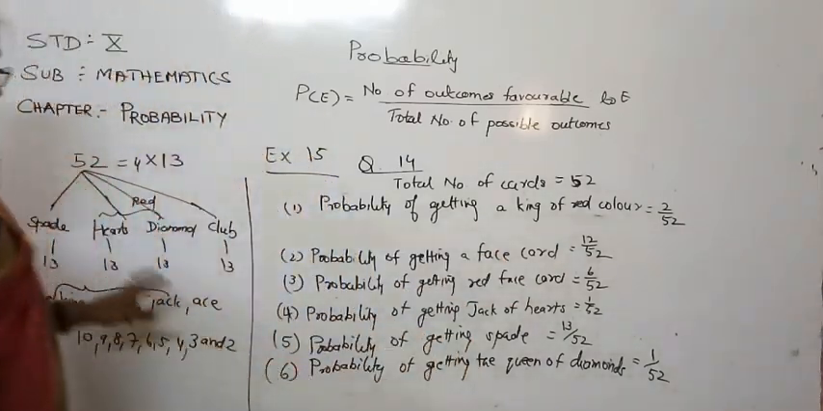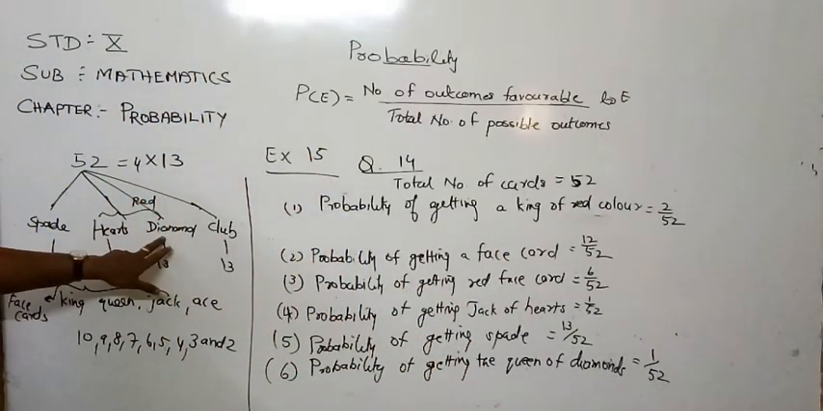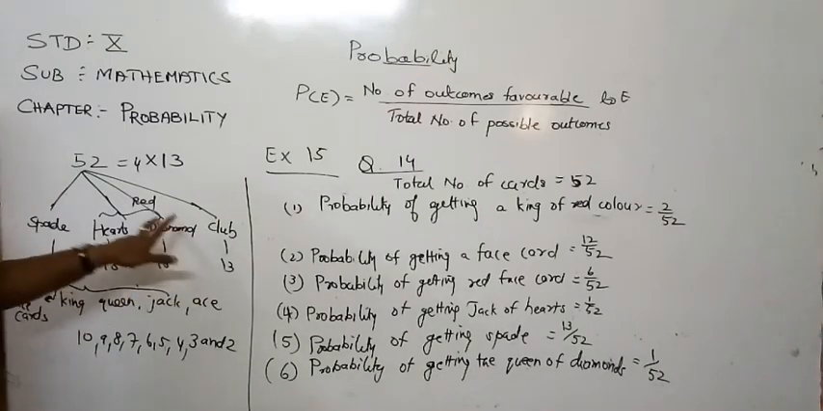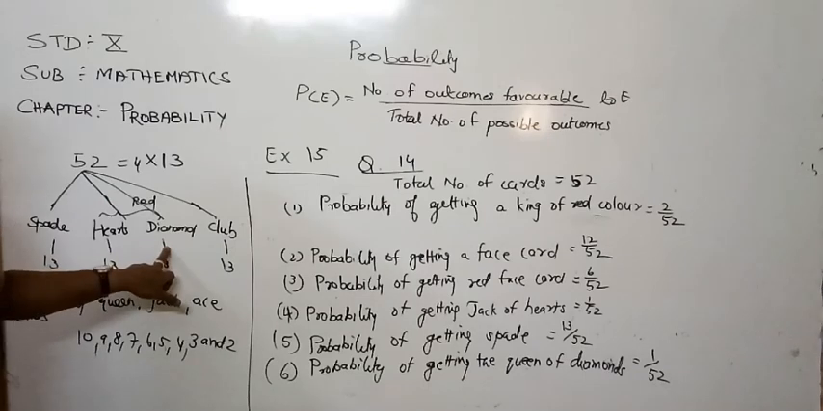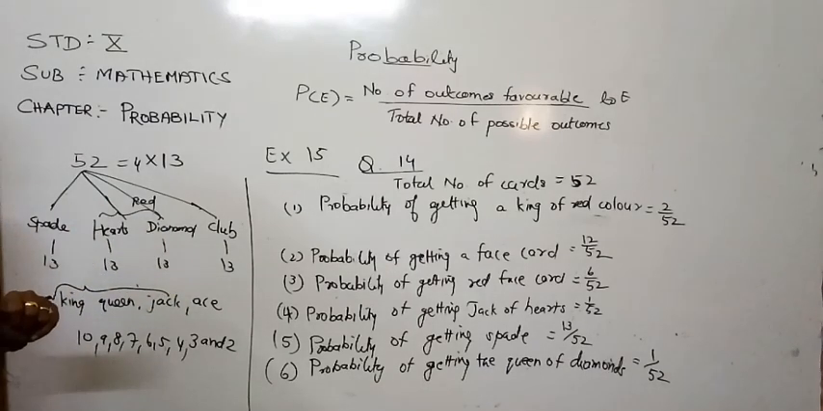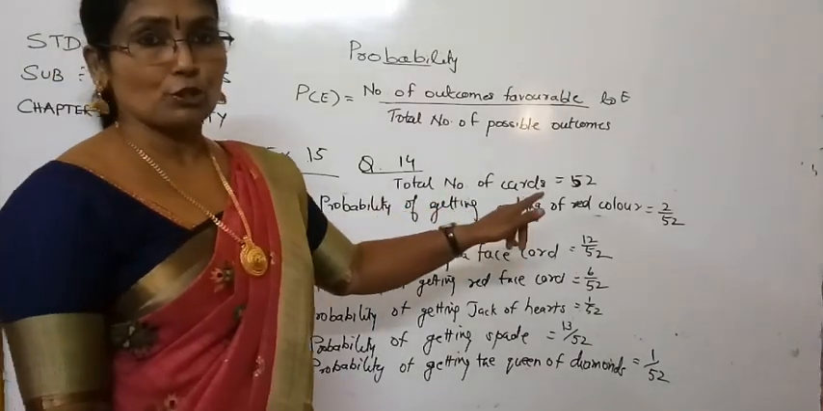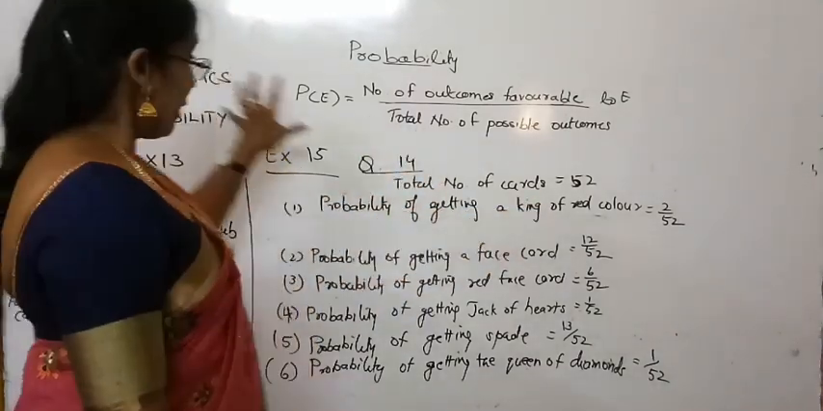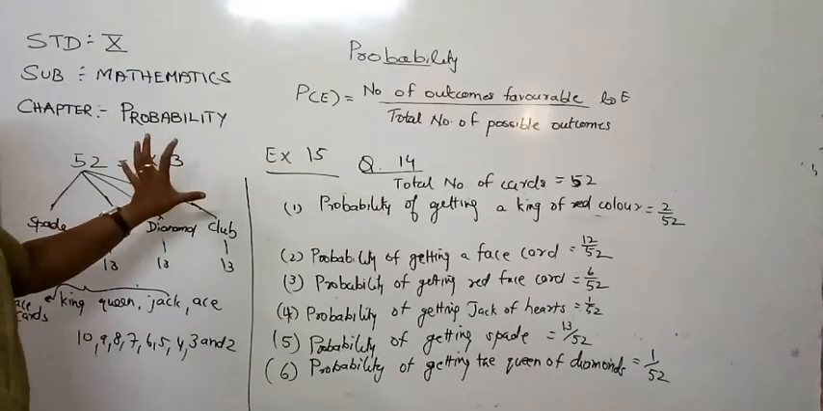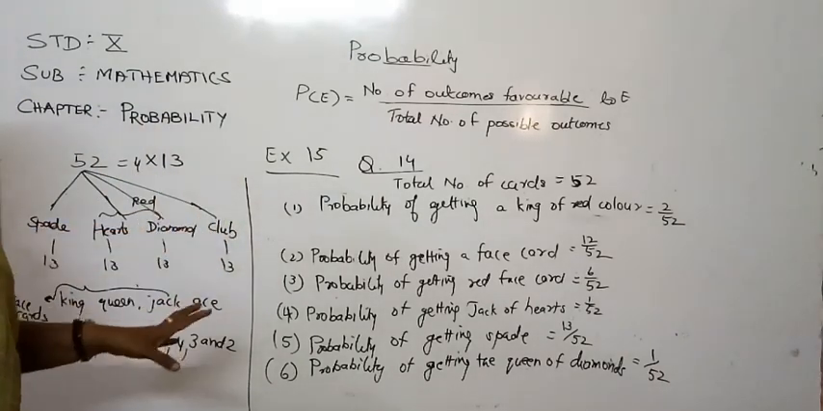Next one is the probability of getting a red face card. You know that heart and diamond are the only red ones. So here 3 face cards, and here also 3. So 3 plus 3, how much will be the outcomes favorable to this event? 6. So the answer will be 6 upon 52. Getting clear children? First you have to understand this part clearly and then after that you can do it yourself.